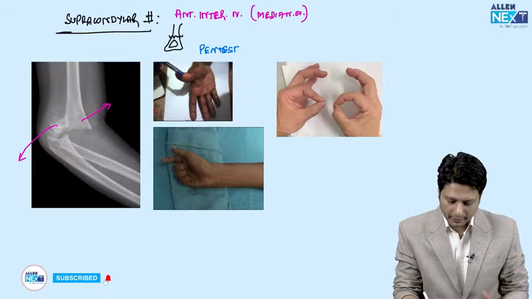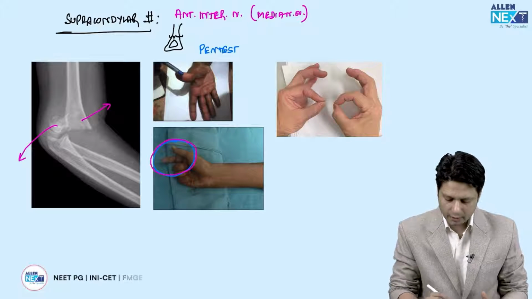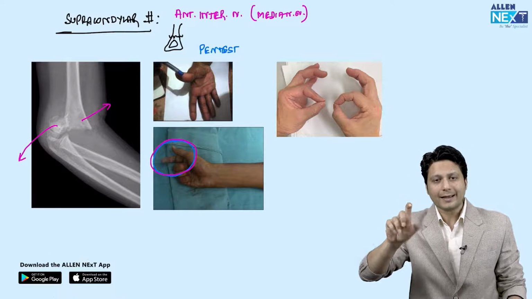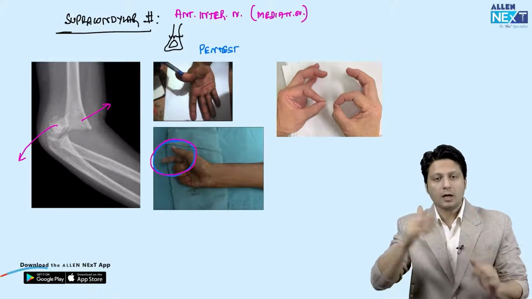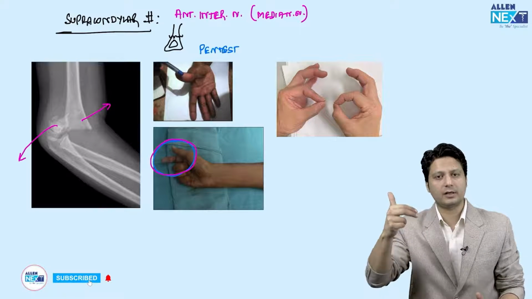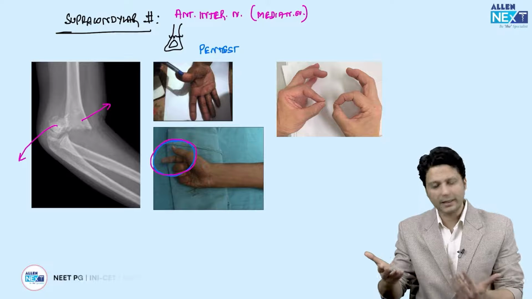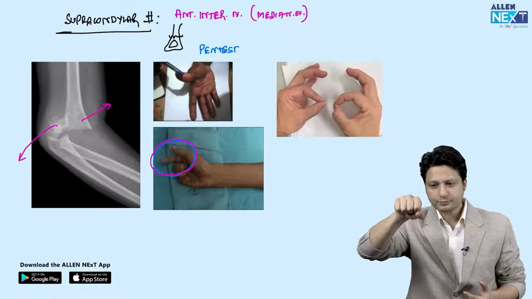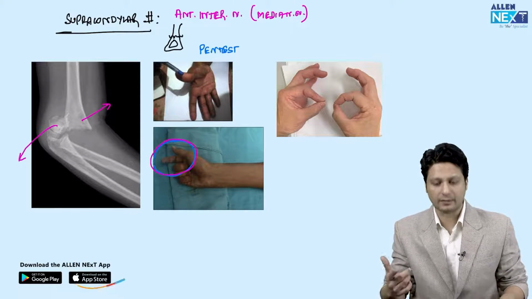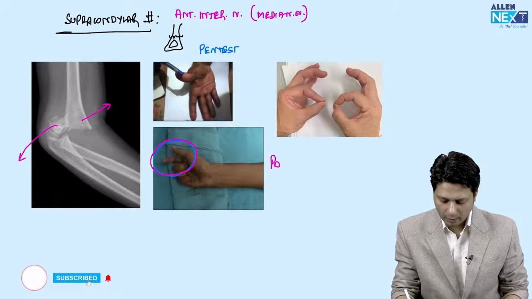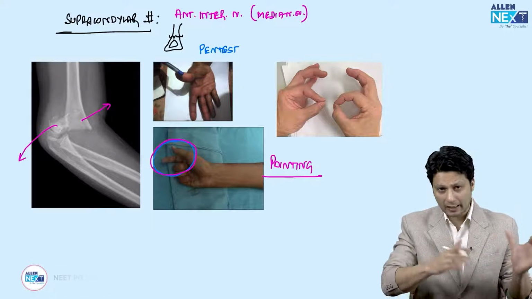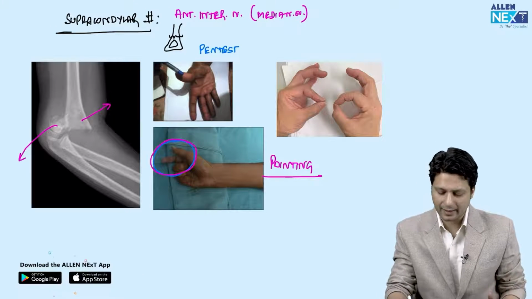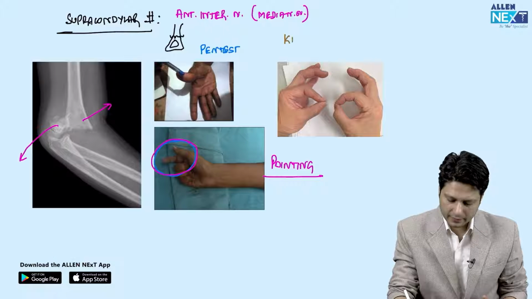Another one is pointing index. Now this also you are very much aware that this index finger flexion of interphalangeal joint is entirely a function of median nerve, because flexor digitorum profundus as well as flexor digitorum superficialis, both of them are supplied by the median nerve for this index finger. So what will happen when you ask a patient to form the fist? One of the finger remains pointed, and that is the reason why it is known by the name of pointing index. तो आपको एक etiology देने के बाद they can give you the clinical features in the form of pen test. They can ask for the pointing index, and they can also ask for the Kilonavin sign.